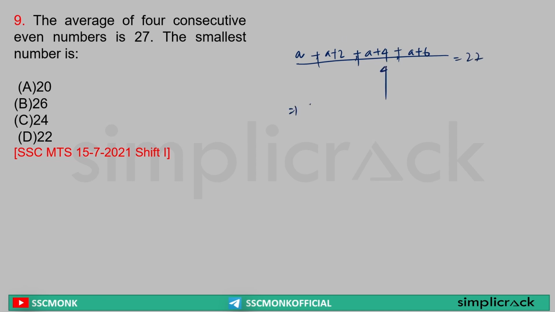And a is the smallest one. Sir, how many a? 4a plus 2 plus 4 plus 6, that is 12, divided by 4 is equal to 27. Or I can write, sir, 4 crossed out, 4 3s are 12. Sir, a plus 3 is equal to 27. The value of a is equal to 24. A is my smallest number, so my smallest number out of these 4 consecutive numbers will be 24. Clear? Yes or no? Yes.